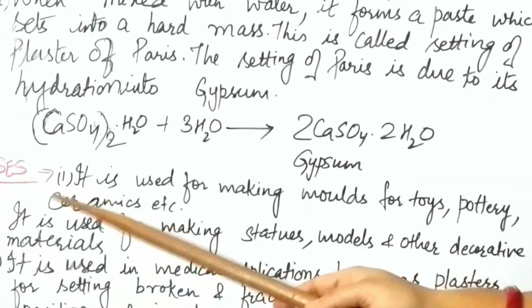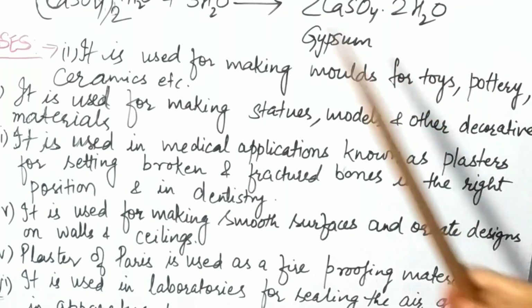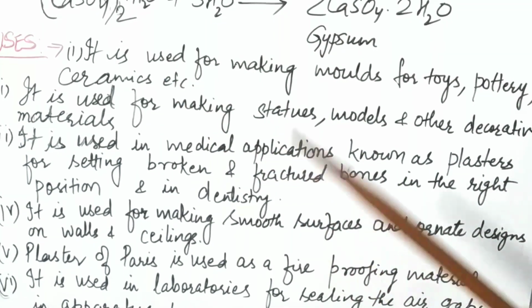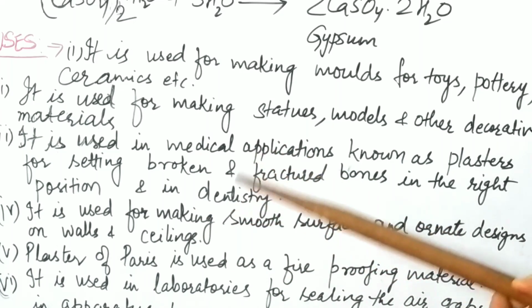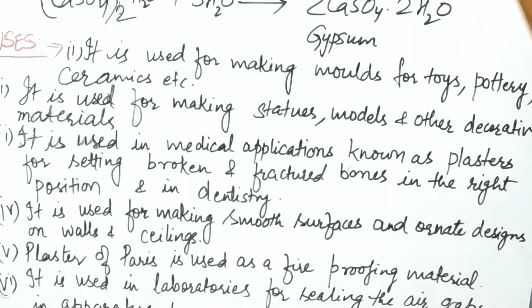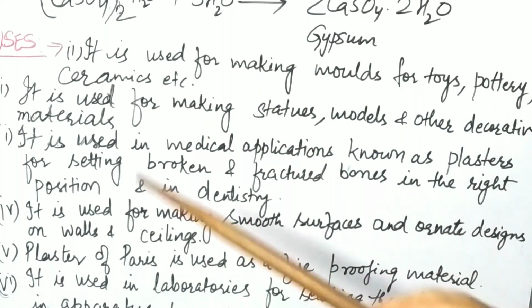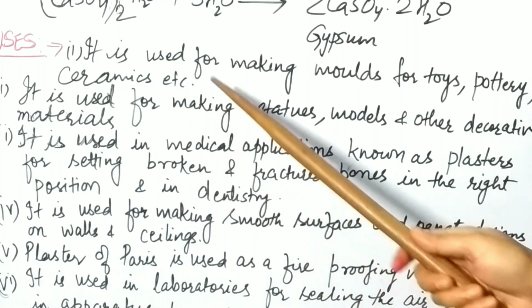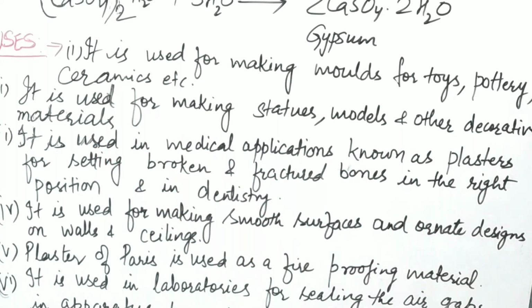Now uses. It is used for making molds for toys, pottery, ceramics, etc. You could have seen it at your homes also. Lots of materials are made up of POP. In common day-to-day life, we call it POP, but the full form is plaster of Paris. Second, it is used for making statues, models, and other decorative materials.